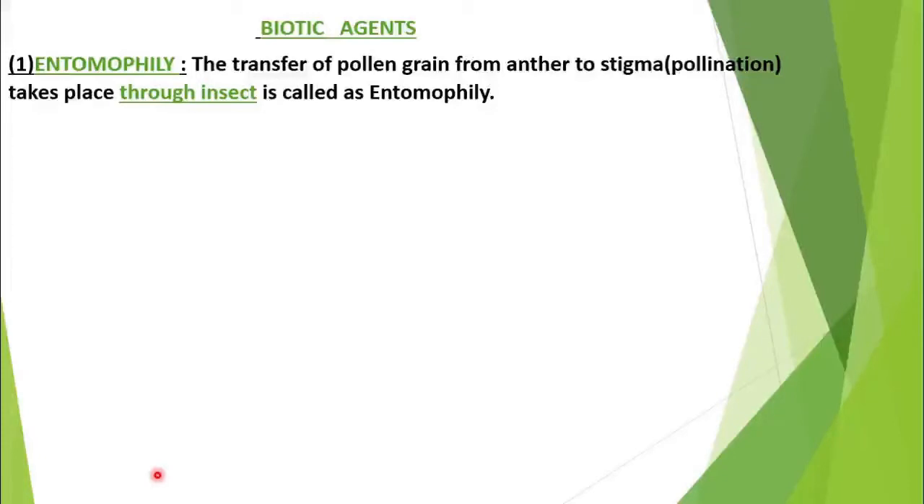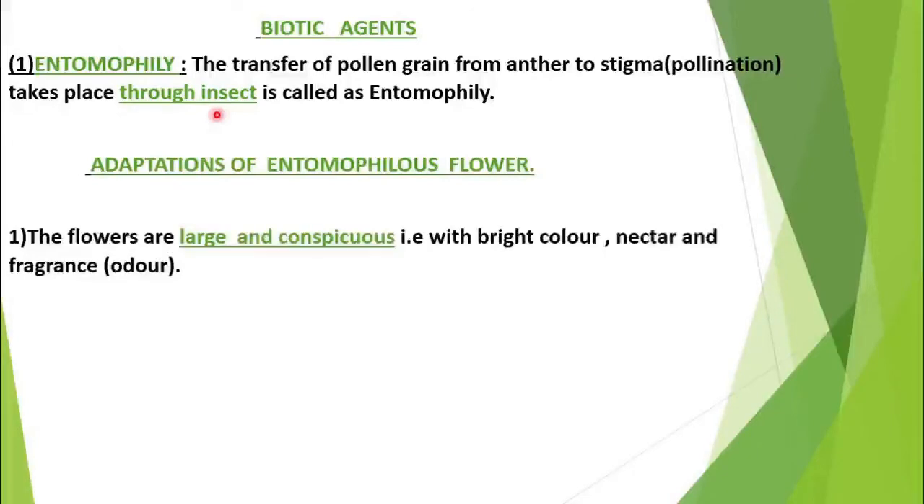Entomo means insect. So what is the definition over here? The transfer of pollen grain from anther to stigma, or the pollination, when it takes place through insects, that is called entomophily. Entomophily means when the pollination takes place through insects.